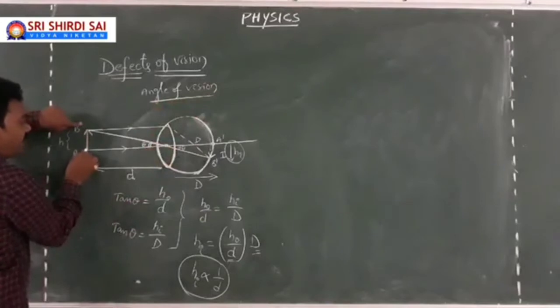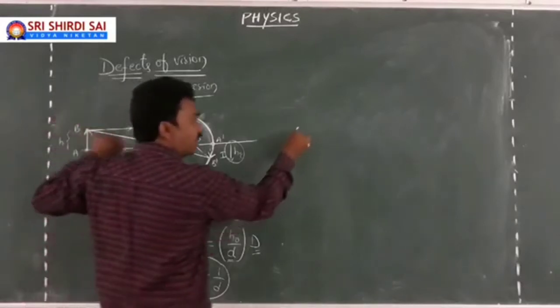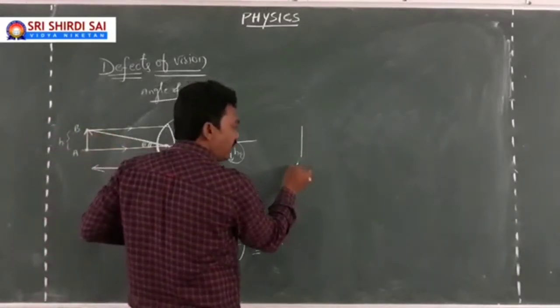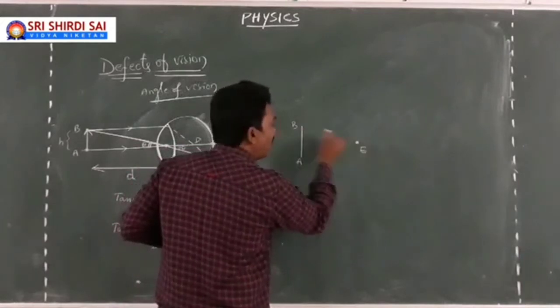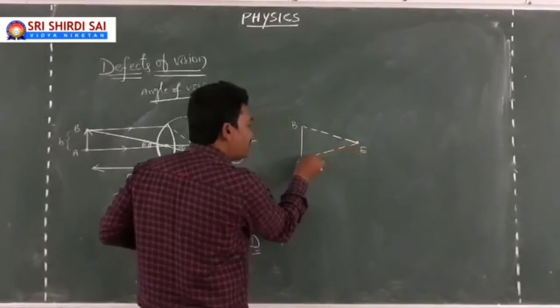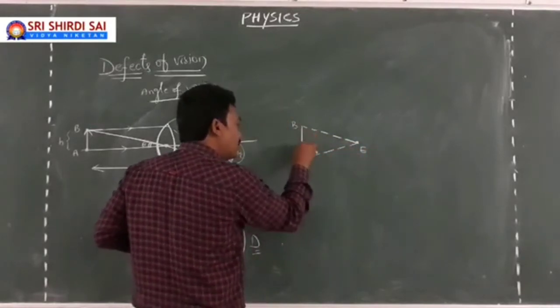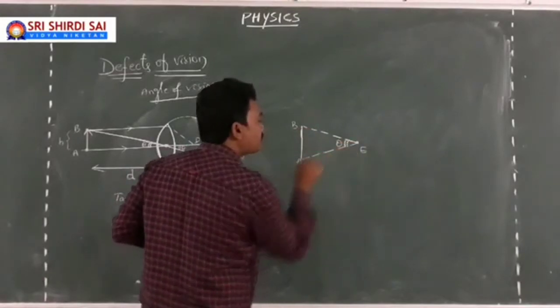Suppose, for example, here is your object AB, here is your eye, and this is the angle made by the object at your eye. If AB is the object, this will be the angle of vision.